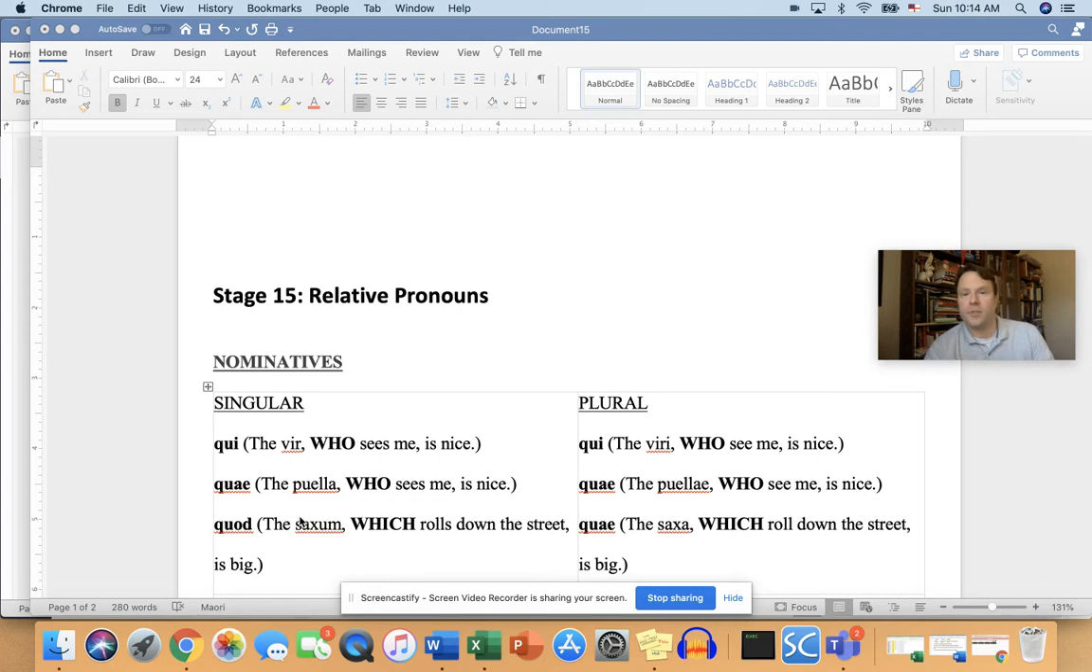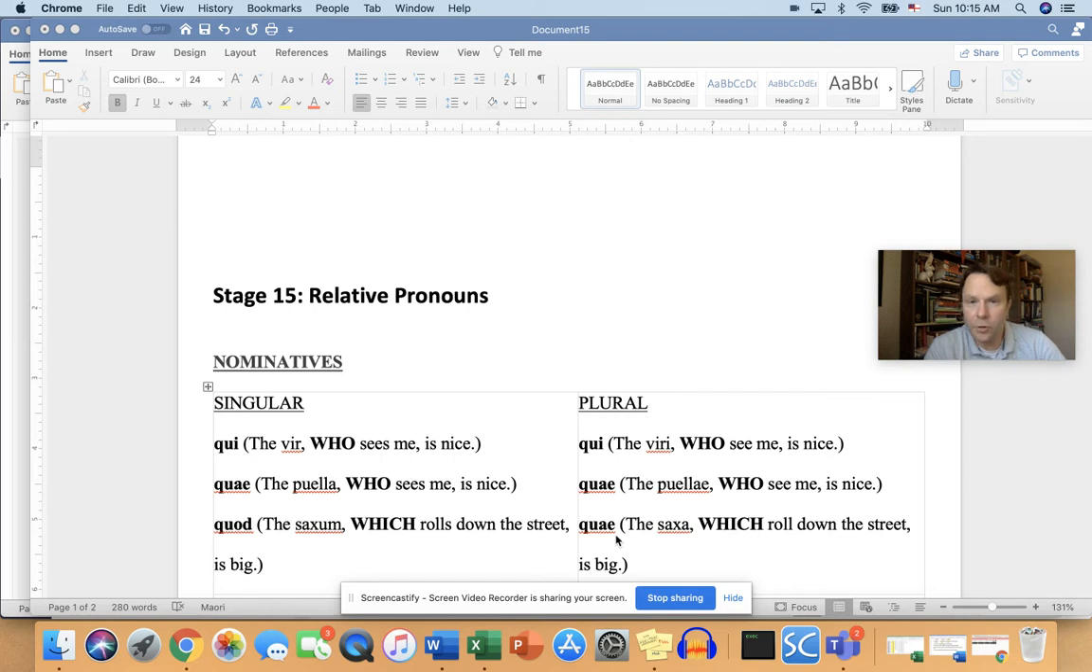Now, in the neuter, I picked saxum, a rock. We've got quod. So the saxum, quod me videt, which, by the way, would be pretty weird. I don't think it's going to be seeing anything. So I've said which rolls down the street is big. So vir qui, puella quae, saxum quod. Now, the really nice thing is when you make these things plural, the qui and the quae stay the same. Notice, it's the viri qui me vident, the men who see me. Puellae, the girls, puellae quae me vident. So it's still the same, qui or quae. That's really nice.